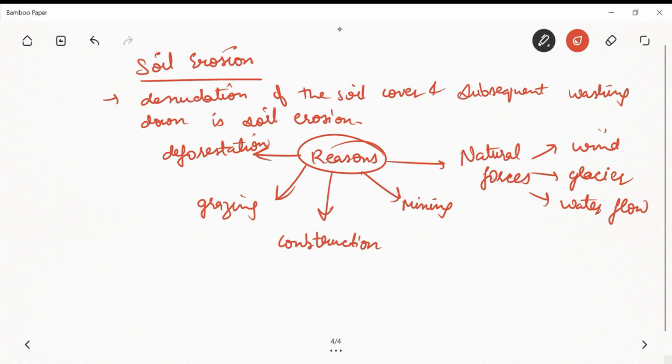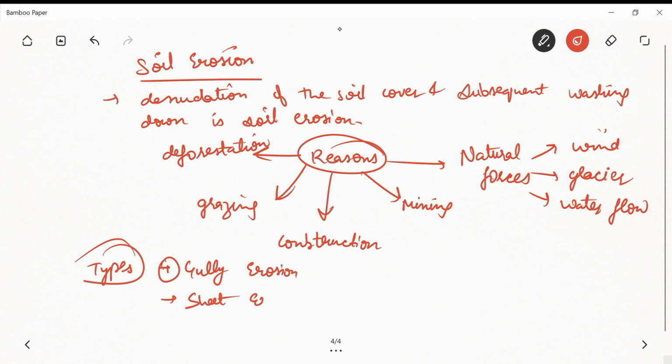Now, types of erosion. What are the types of it? So types can be first gully erosion. That means the running water cuts through the clay soils and makes deep channels known as gullies, right? So it makes the land bad land, right? And next type is sheet erosion. That means when topsoil of a large area is washed away. So that is the sheet erosion.